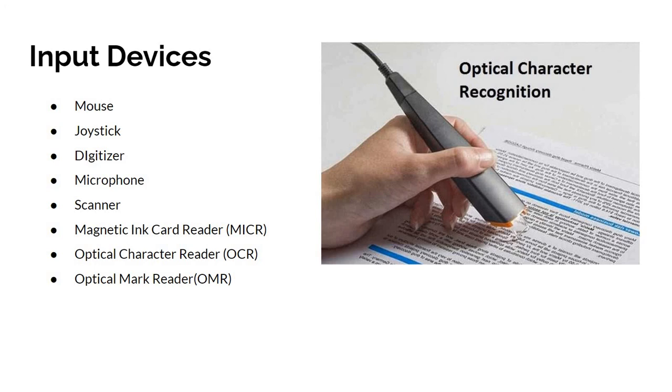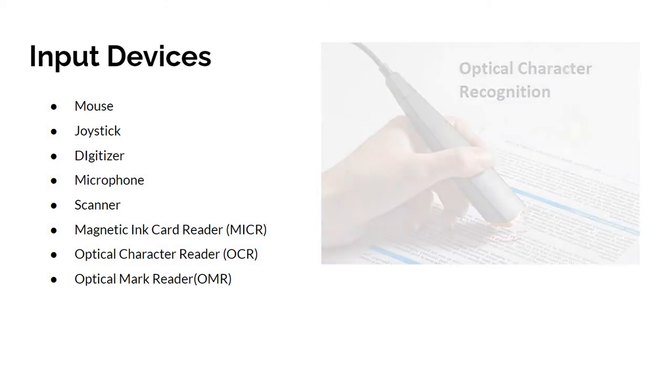OCR scans the text optically, character by character, converts them into a machine readable code and stores the text on the system memory. The machine readable code, we mean binary number systems.